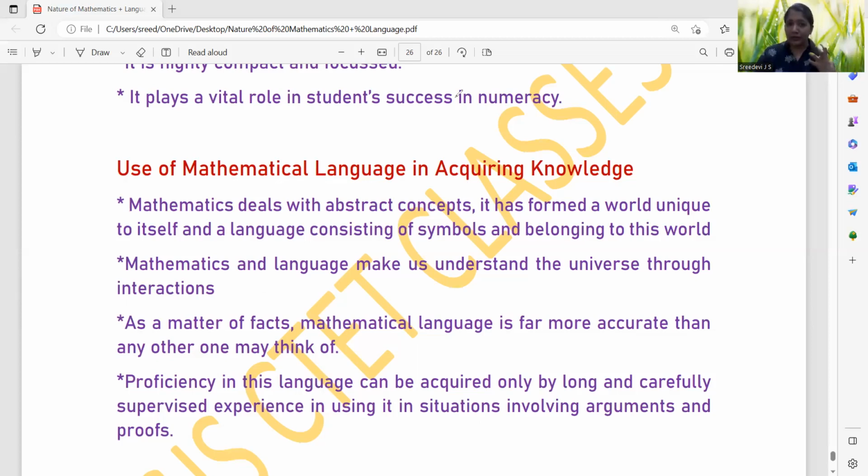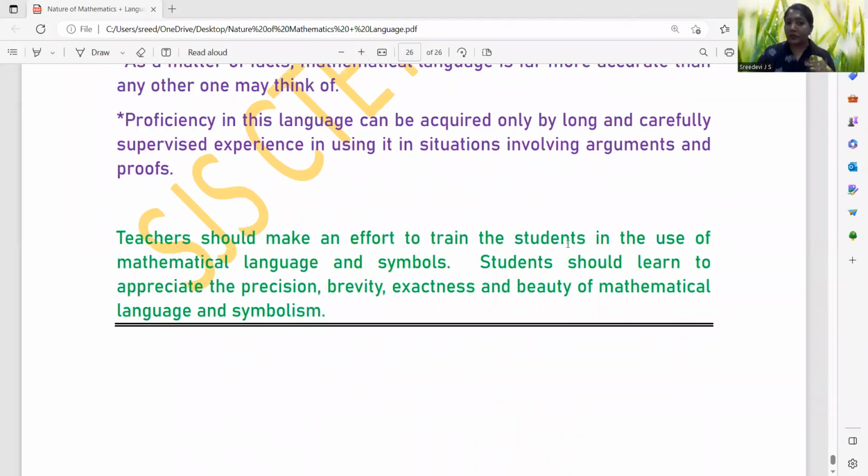Okay. Then the teacher should make an effort to train the students in the use of mathematical language and symbols. Students should learn to appreciate the precision, brevity, exactness, and beauty of mathematical language and symbols. So it is we, the teachers, who should do this. We should make an effort to train the students in the use of mathematical language and symbols. So as it is, what the mathematical language is, as it is, the children have to accept.